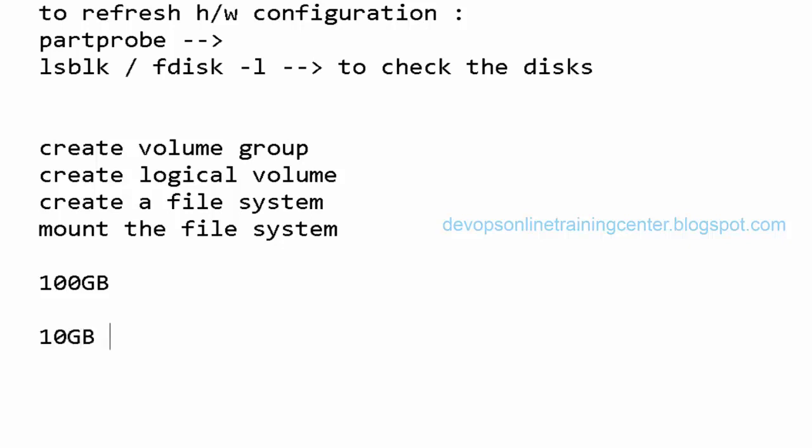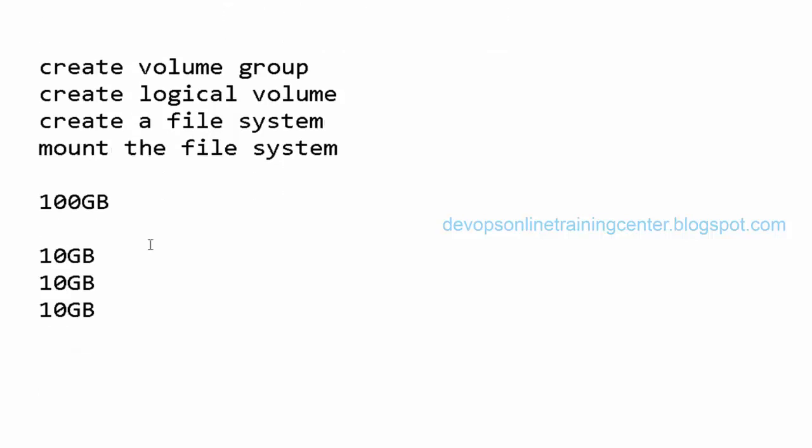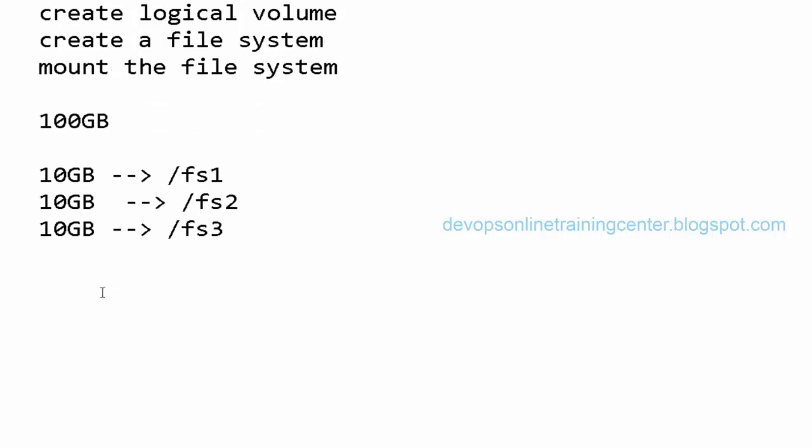Then I want to use it for a specific purpose. Let us say I divide that disk into 10 parts, 10 GB each. Then I create a file system on it, so that files will be created on each file system. Let us say this is FS1, file system 1, and this is FS2. Like this, I want to divide my file systems to 10 GB size and mount them to the machine, so that when I say df -h, all these file systems will be displayed.